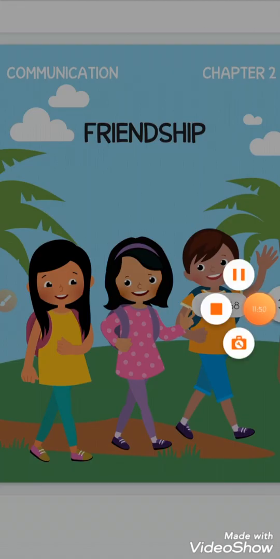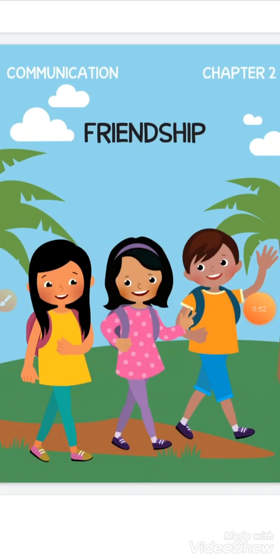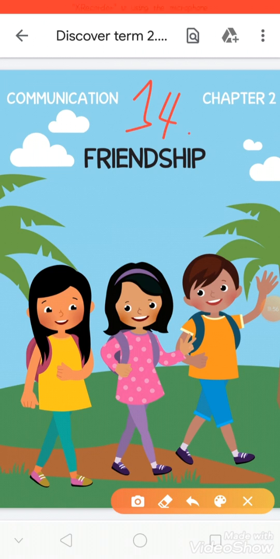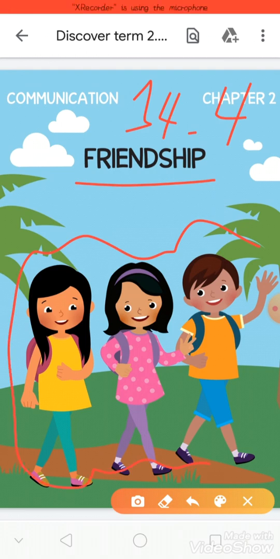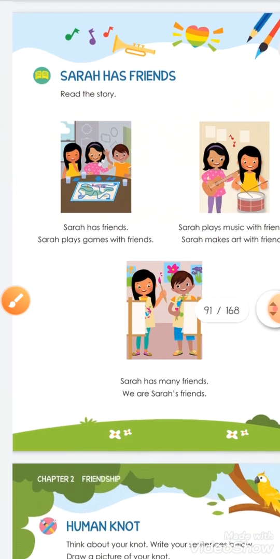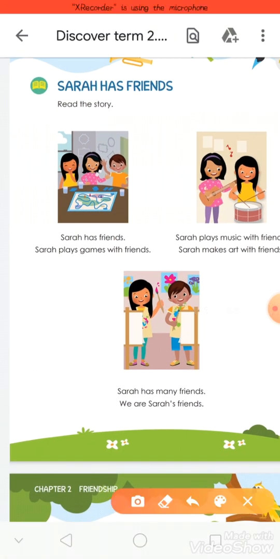Now we are in the last chapter. Okay, chapter 2. Write the date here. Friendship. Okay, this chapter talks about friendship, meaning our friends. Turn the page and listen to the story. Okay, I will read and you will repeat after me.